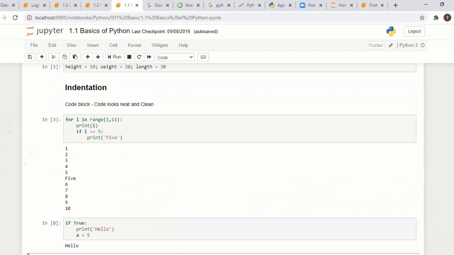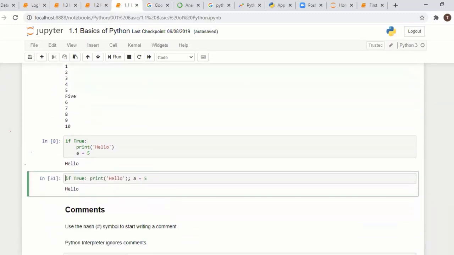And indentation, what is indentation? Giving space when you are writing a program or any part of code, right? Code looks neat and clean if you give proper space. Okay, please practice all these things.